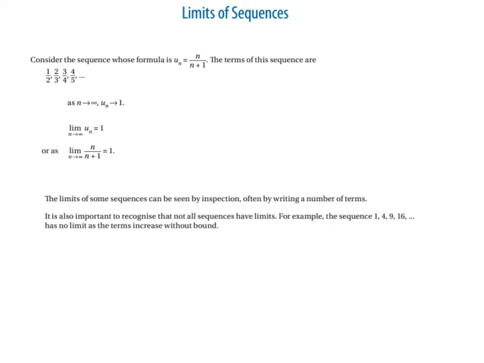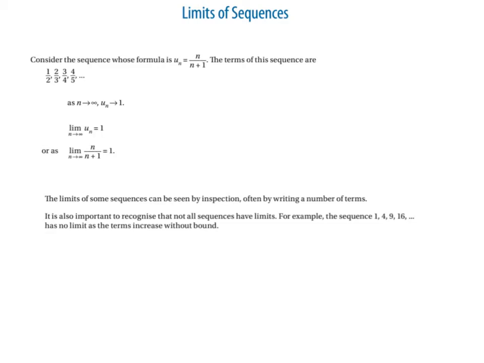Hi guys, in this video we're going to look at what's called the limits of sequences. I just want you to consider a sequence whose formula is given by u_n = n/(n+1), and what's happening here is we've put a few numbers in. So we put 1 in, we get 1 over 1 plus 1, which is a half. We put 2 in, we get 2 over 2 plus 1, which is 2/3, 3 over 3 plus 1, which is 3/4, and so on and so forth.